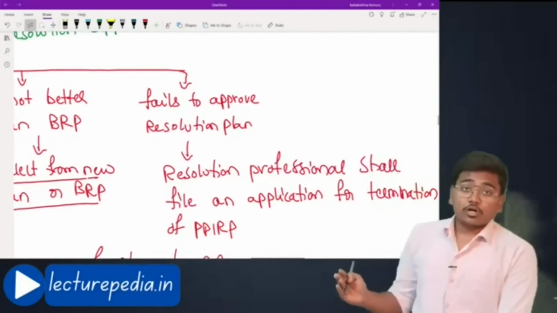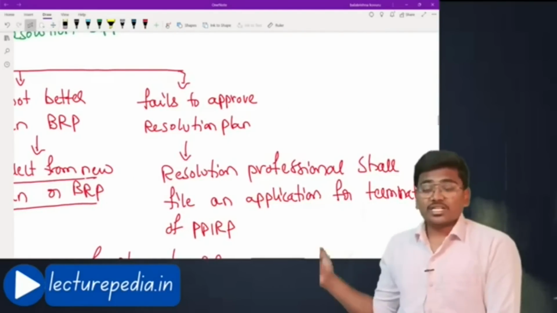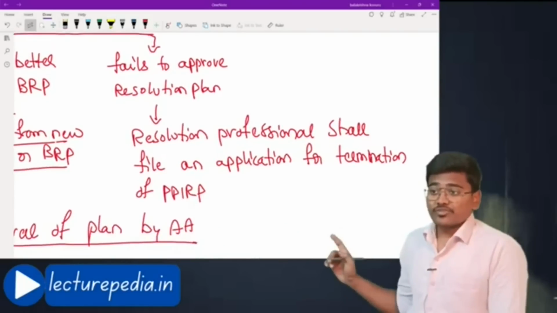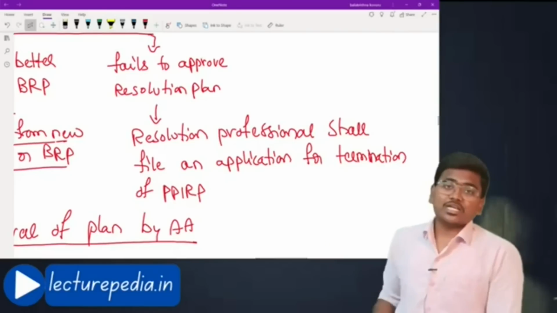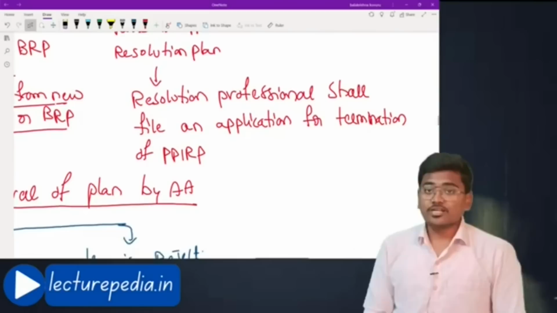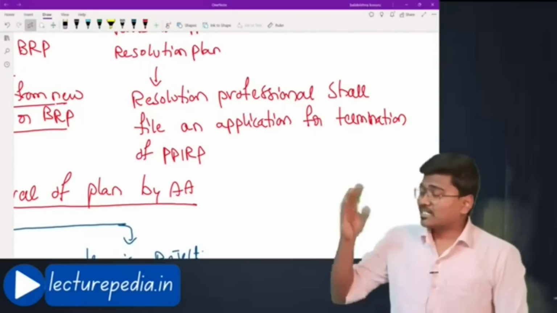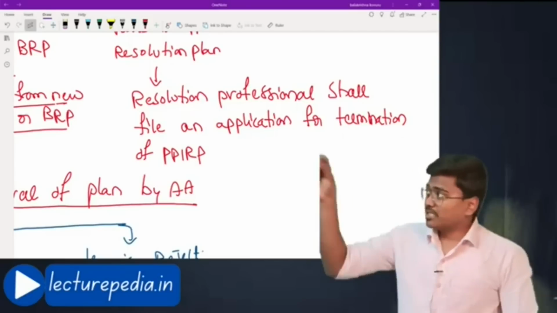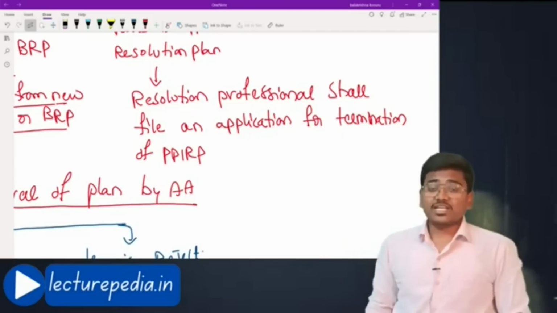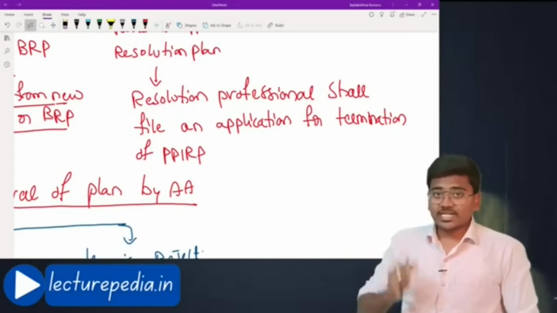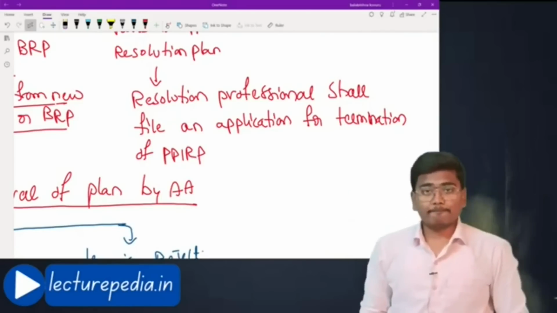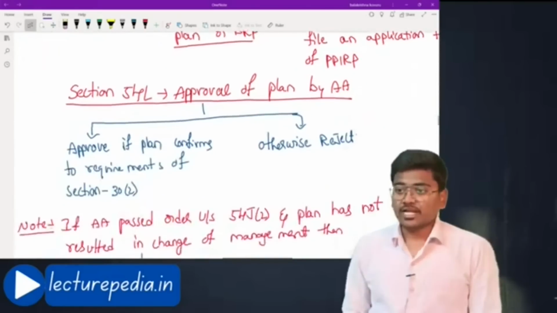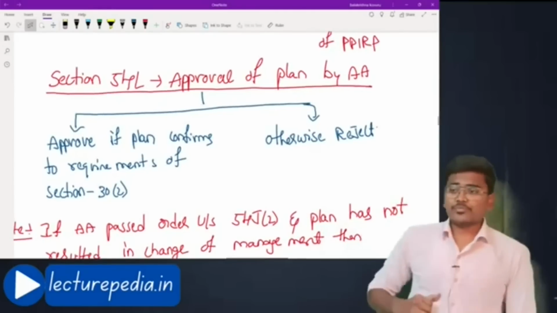Or the committee of creditors fails to approve any resolution plan. Okay, they have not approved any resolution plan. In that case, resolution professional shall file an application for termination of PPIRP. The resolution professional will make application to adjudicating authority, asking that these committee of creditors have failed to approve a resolution plan, so you please terminate this PPIRP process. Like this, application will be made to adjudicating authority by resolution professional. Hope that is clear. Next, section number 54L, approval of plan by adjudicating authority.